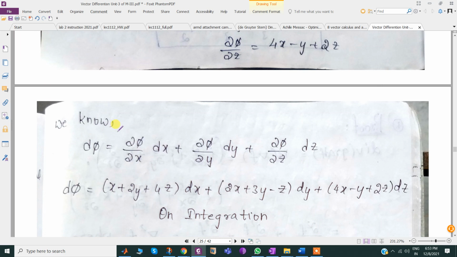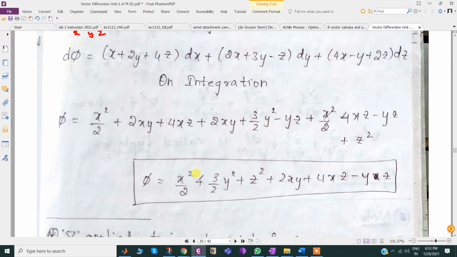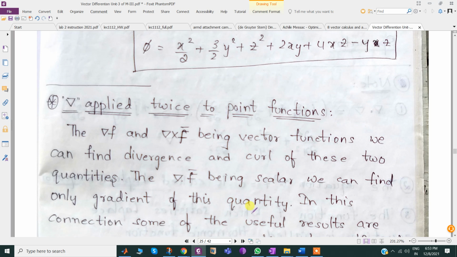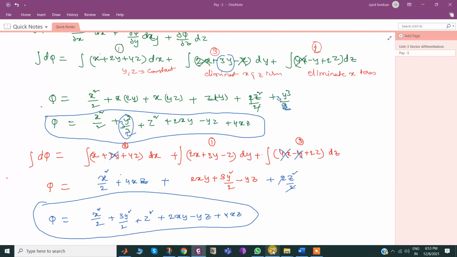After that, by using the total derivative, this is called total derivative, means differentiation of phi with respect to all available variables. Phi is a function in terms of x comma y comma z. So with respect to all the variables, I differentiated. This is then d phi, on integration as per we apply. Understood? Yes, sir. Right.